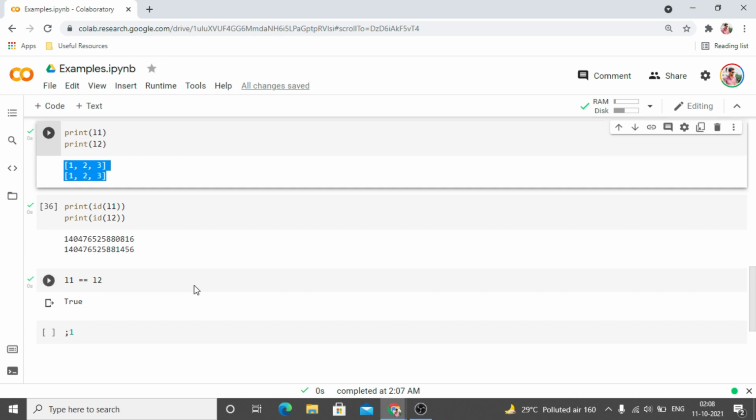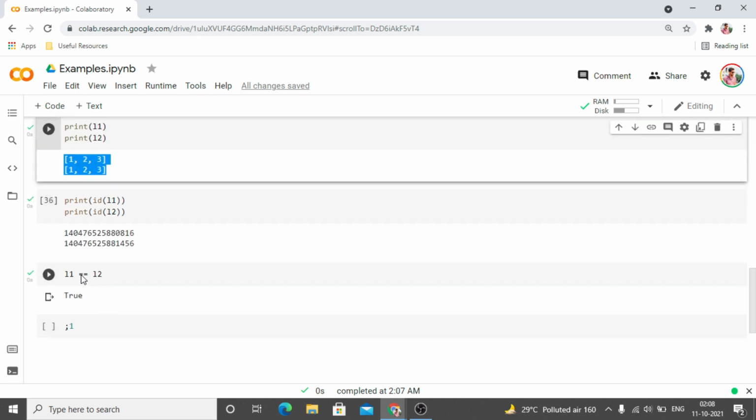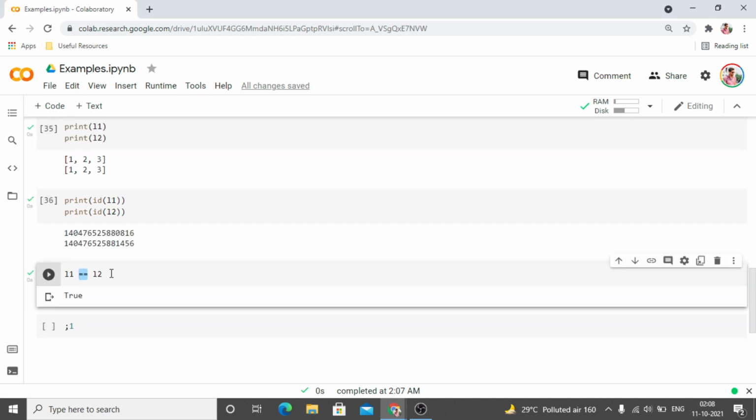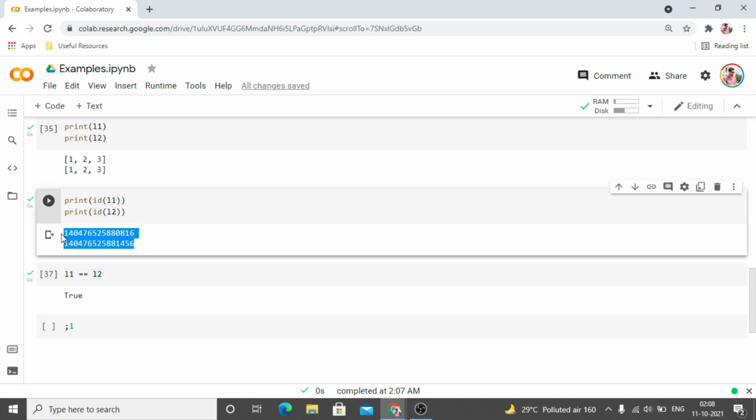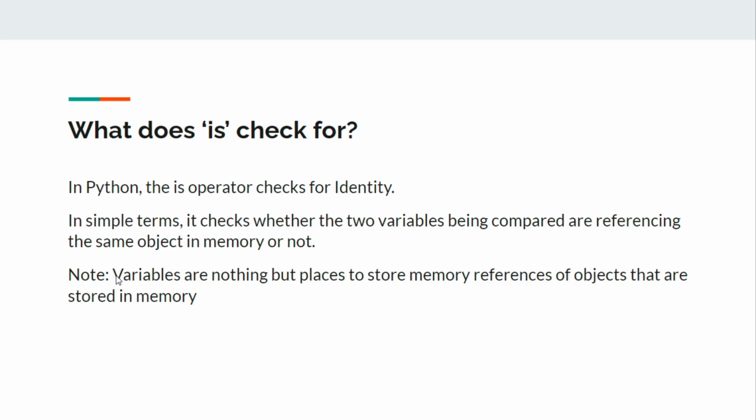So this is the equality constraint for a list, and obviously these L1 and L2 lists satisfy that constraint. So the double equals method checks for equality between two objects; it does not have to be the same object. So what is the is operator checking for? In Python, the is operator checks for identity.